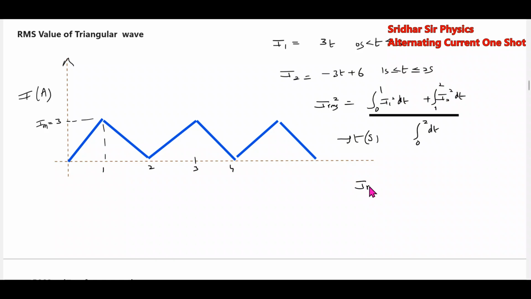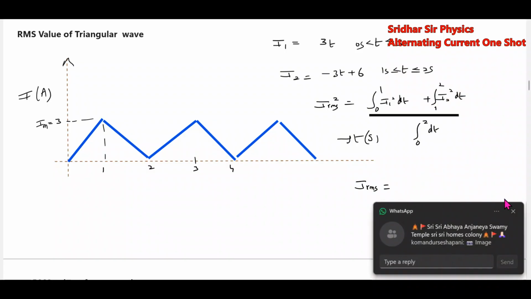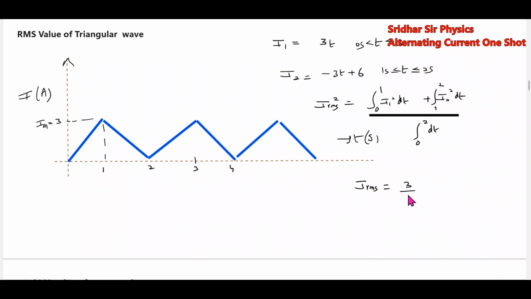Solving this, I'll get IRMS equal to IM by root 3, that is 3 by root 3, or root 3 volt. In general, for a triangular wave, IRMS equals IM by root 3. This is a generalized formula you should try to remember.